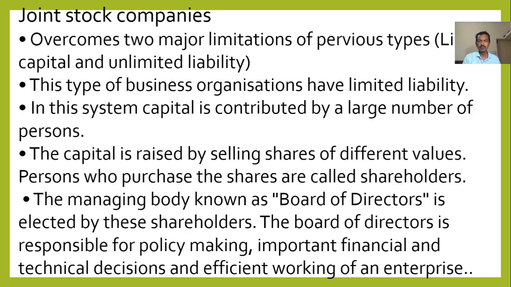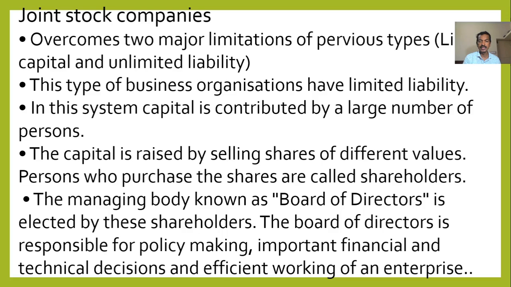There are two major disadvantages in the sole trader and partnership: limited capital and unlimited liabilities. The capital raised is less compared to this type of business, the joint stock company. The name itself indicates joint stock.